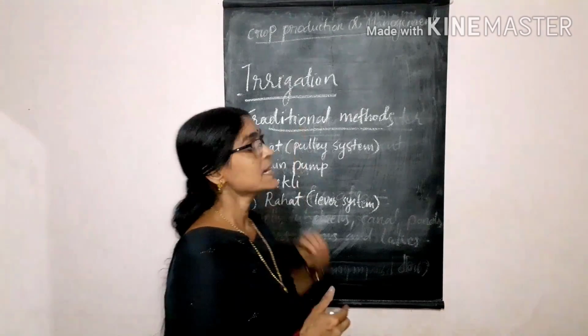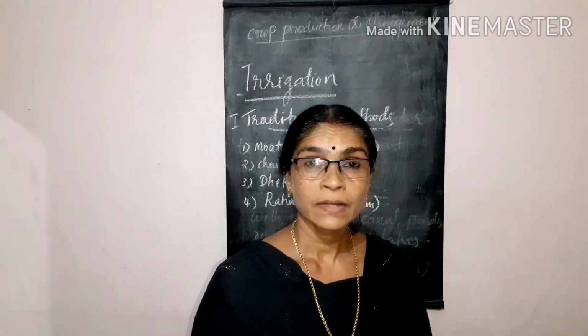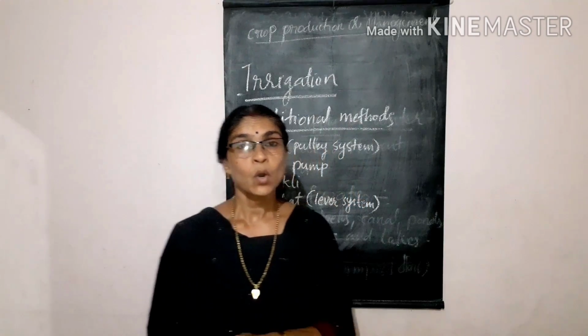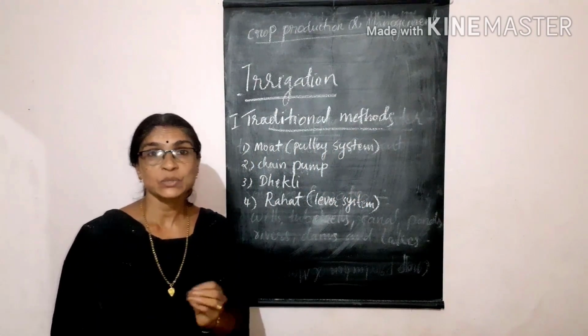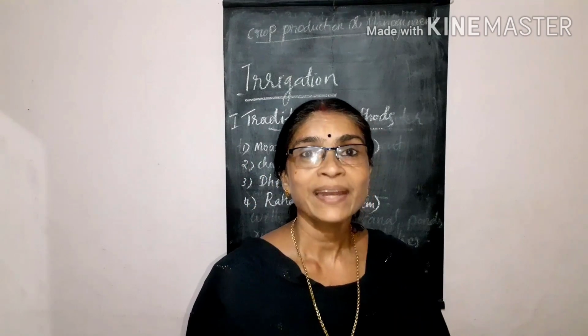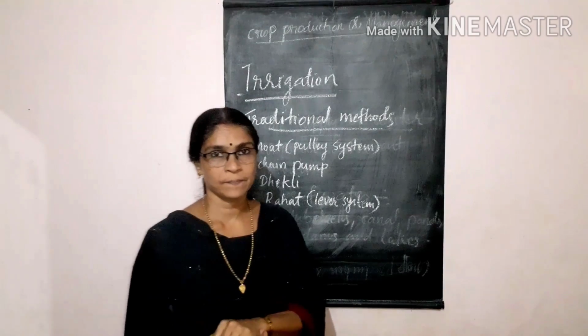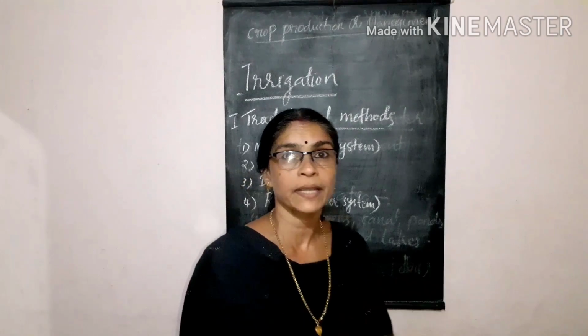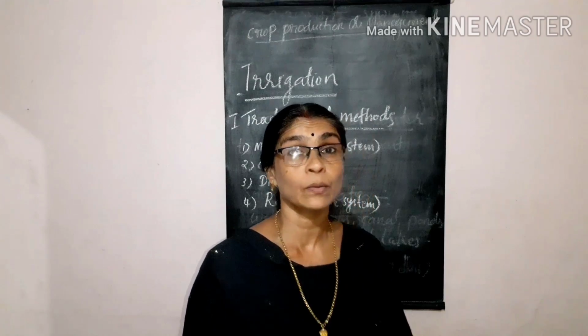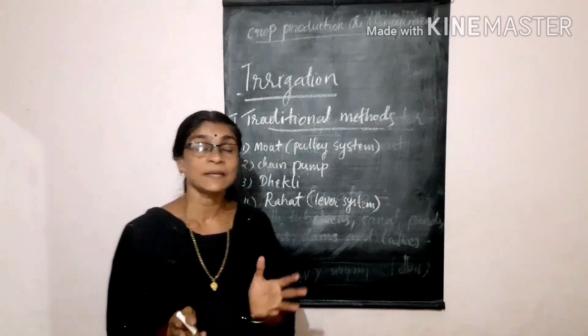In these traditional methods, mainly animals, especially cattle, or human power is used. That is why these methods are very cheap, and also they are less efficient. That means they take more time and more manpower or cattle power.